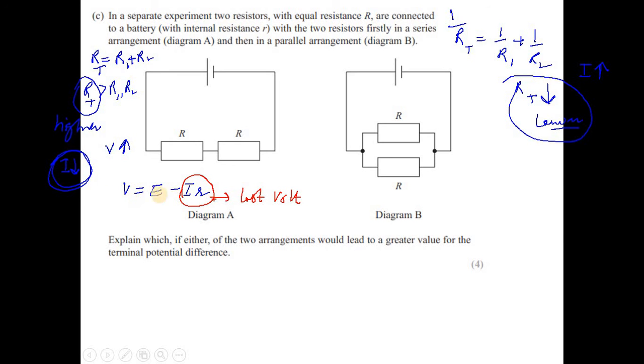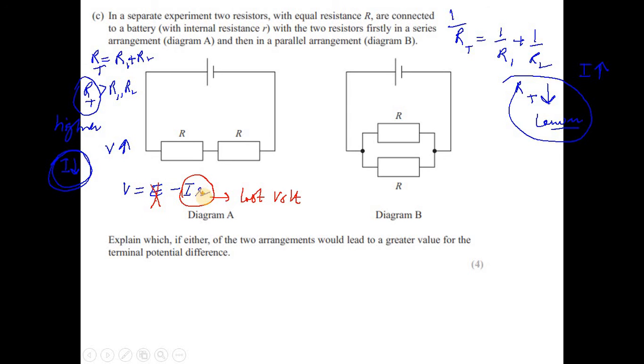Basically, V depends on three factors here: E, I, and R. E is the EMF, so for both circuits E is the same. There's no change in E. So we cannot discuss this.